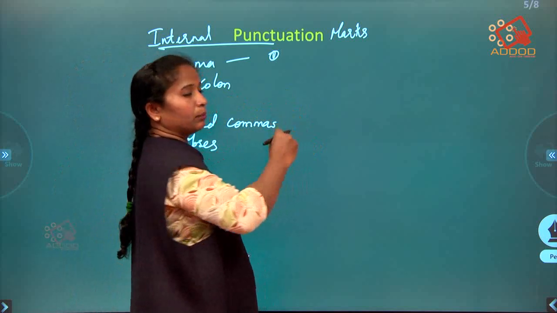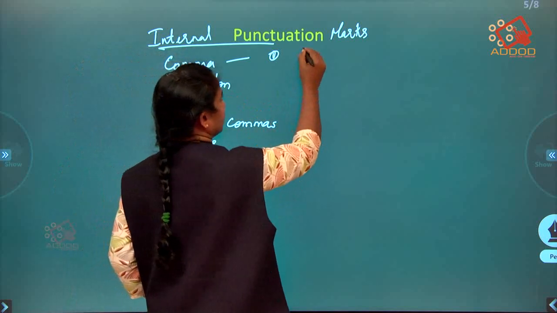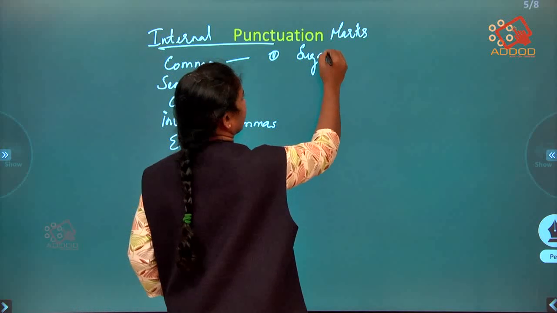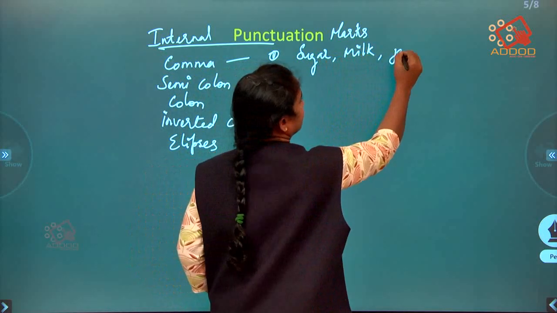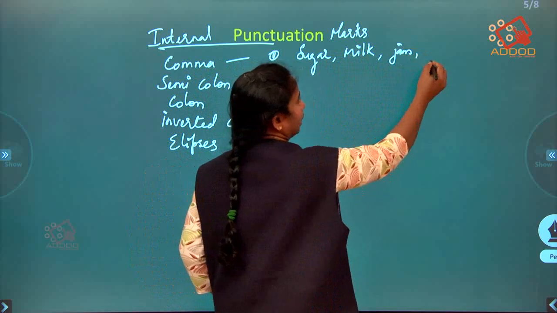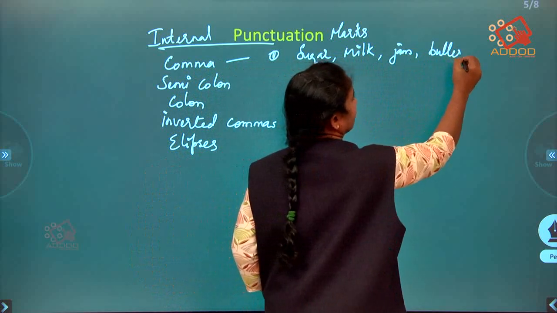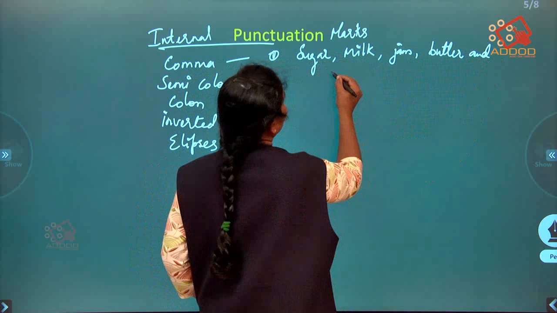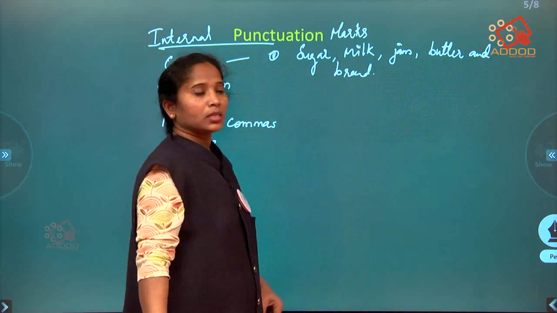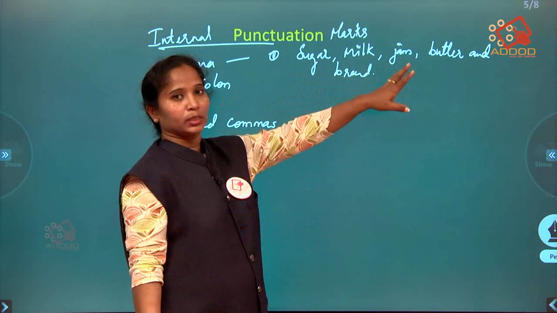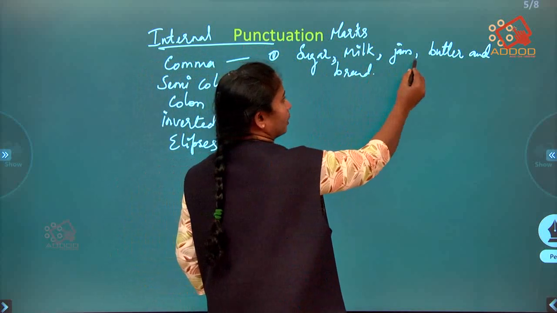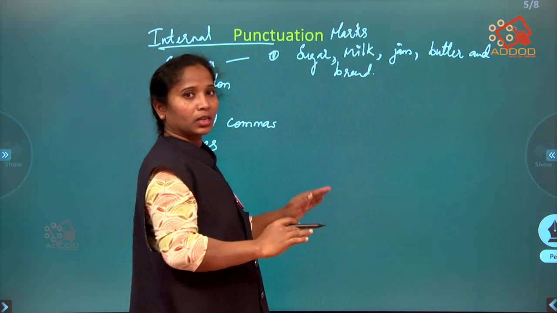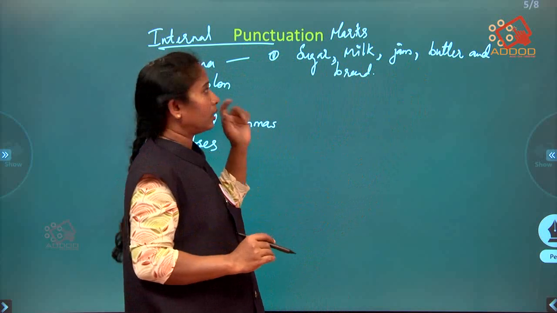Whenever you use many different items, for example, sugar, milk, jam, butter and bread, right? When you use so many items, we are supposed to differentiate with a comma so that we understand that they are all different items, right?